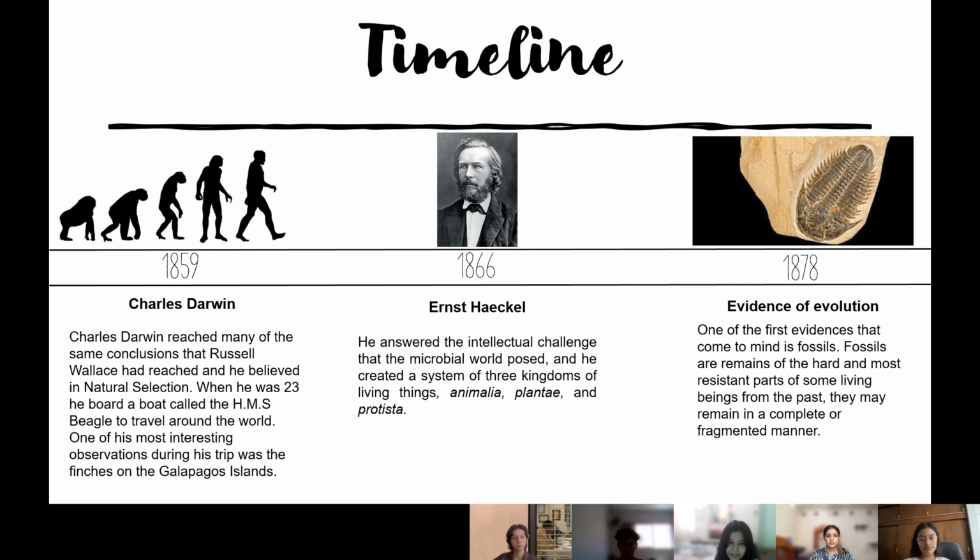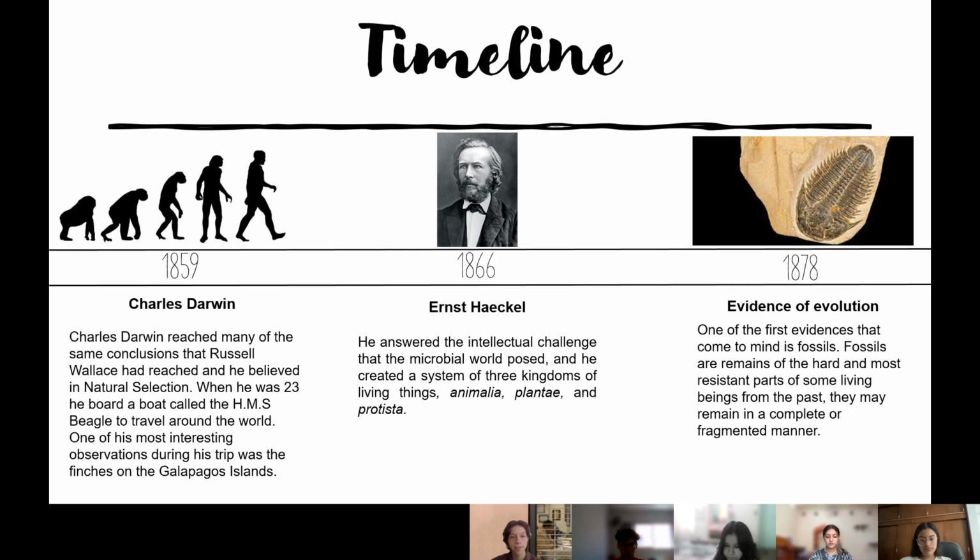Charles Darwin, 1859. Charles Darwin reached many of the same conclusions that Wallace had reached, and he believed in natural selection. When he was 23, he boarded a ship called the HMS Beagle to travel around the world. One of his most interesting observations during his trip was the finches of the Galapagos Islands.